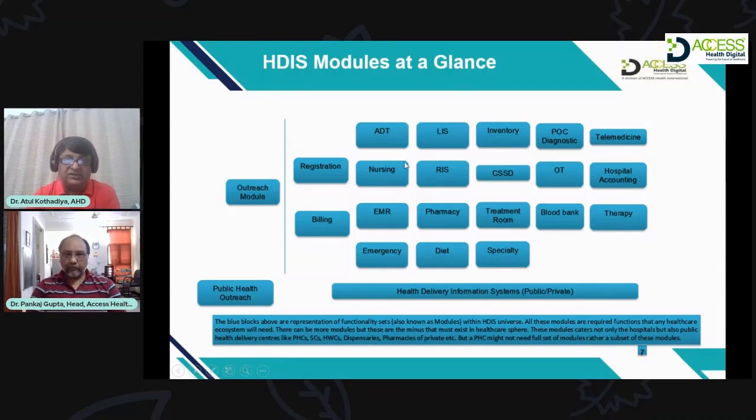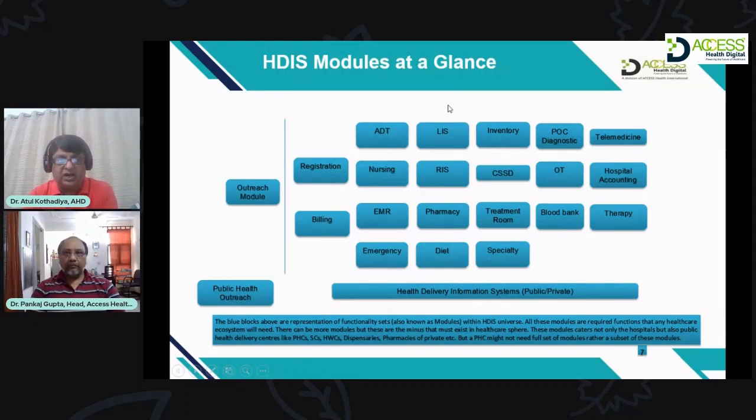Then the laboratory information system: once the doctor has given the order for a laboratory investigation, the order goes into the laboratory information system module, where everything from sample receiving till the report is issued to the patient is part of this module.